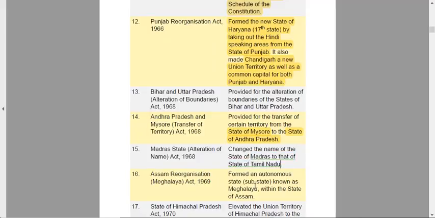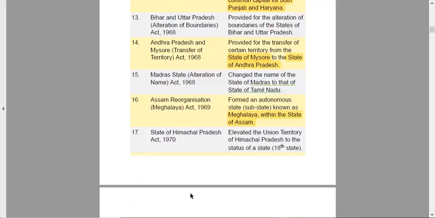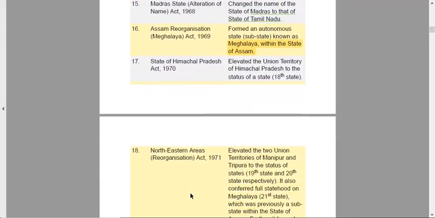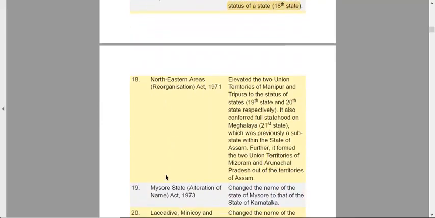The Assam Reorganization Act formed a sub-state known as Meghalaya within the state of Assam. So this was a sub-state formation, but they were not satisfied, and hence a Meghalaya Reorganization Act was passed later on. The State of Himachal Pradesh Act elevated the Union Territory of Himachal Pradesh to the status of a state. So the 18th state was Himachal Pradesh. Earlier it was a UT, and then in 1970 it was given full-fledged statehood.